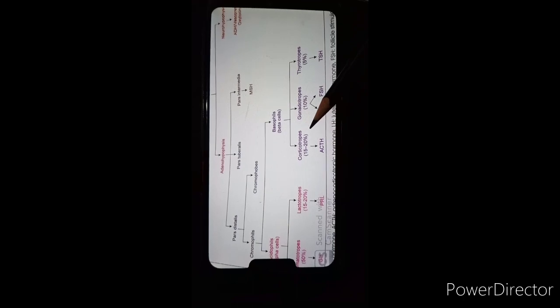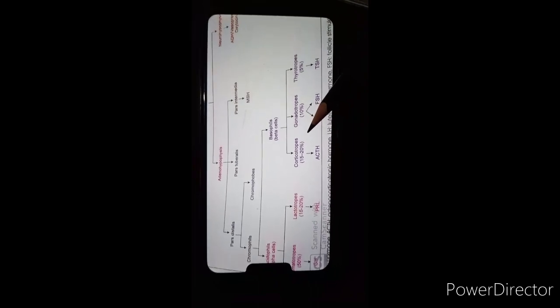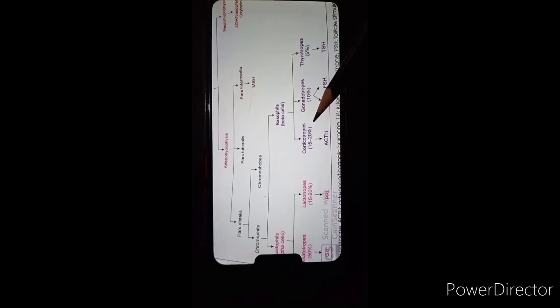First one is the corticotroph. 15 to 20% of the cells of the basophil category are corticotrophs. The corticotroph produces corticotropin hormone, also called ACTH. This hormone stimulates the secretion of some hormones of the adrenal cortex. Adrenal cortex means the cortex of the suprarenal gland.